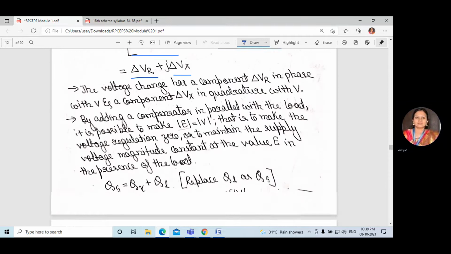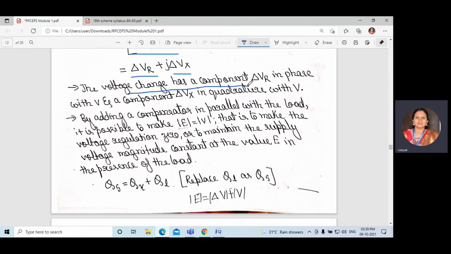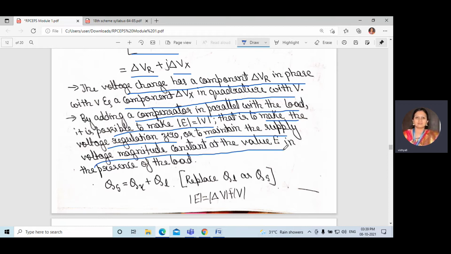The voltage change has a component delta VR, which is in phase with V, and a component delta VX, which is in quadrature with V. By adding the compensator in parallel with the load, it is possible to make E equal to V, to make the voltage regulation zero, or to maintain the supply voltage magnitude constant at the value E in the presence of the load.